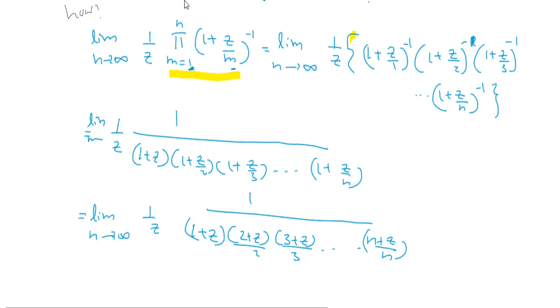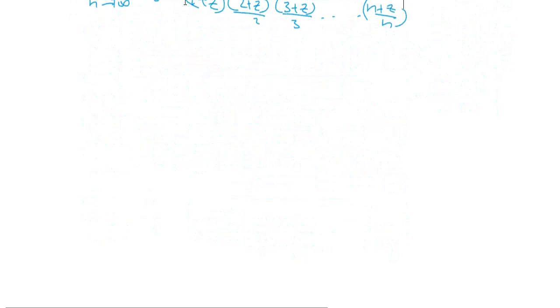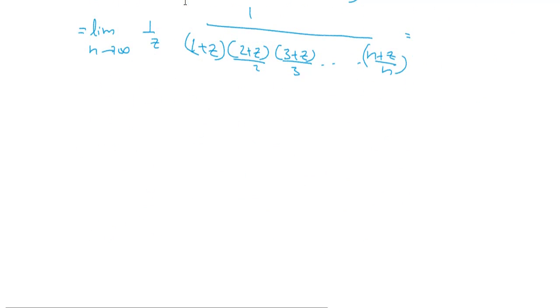So this will be equivalent to limit n goes to infinity 1 by z, and then I can take these denominator terms, the 1 here, 2 here, 3 here, and n here, to the numerator.